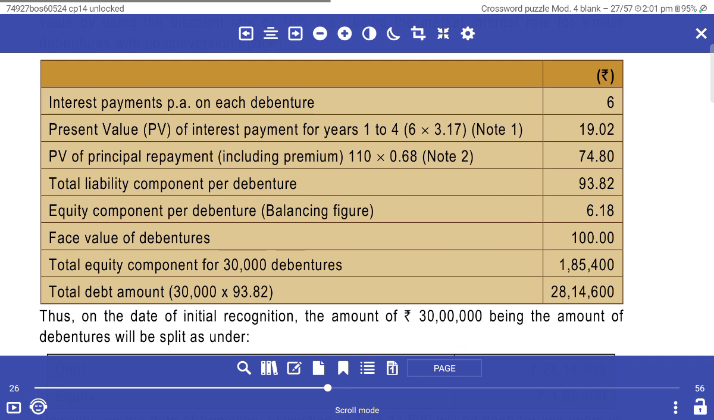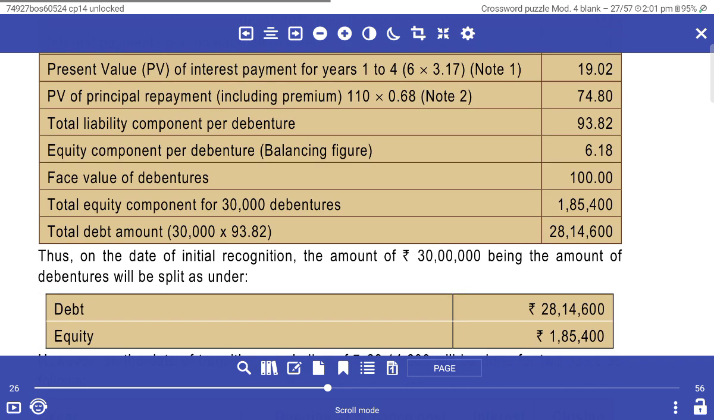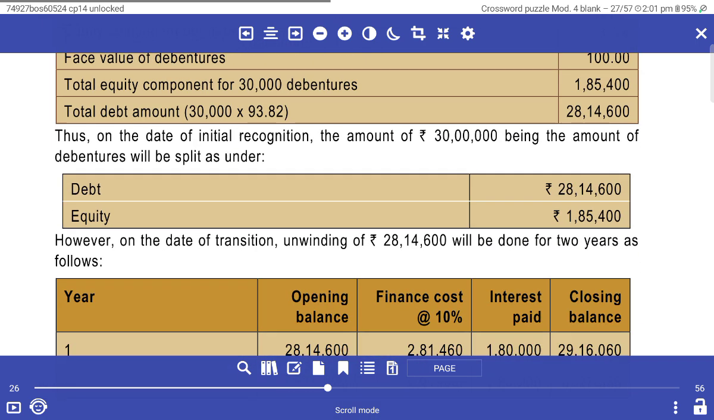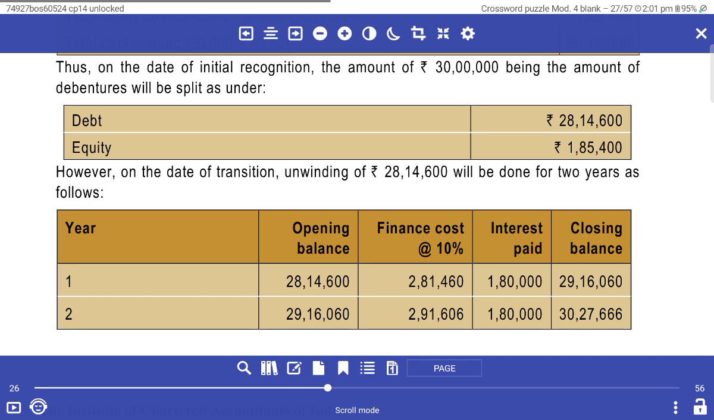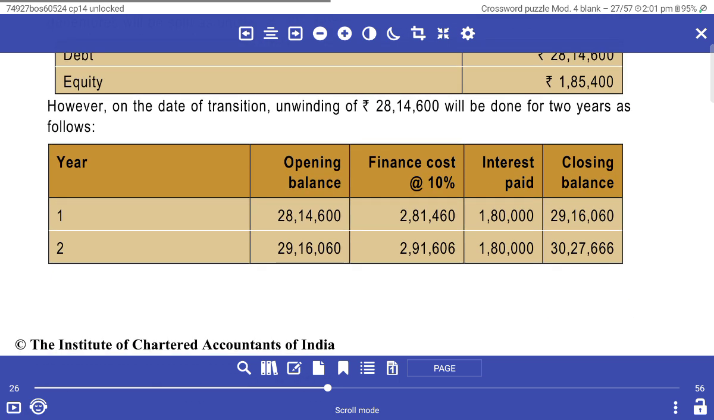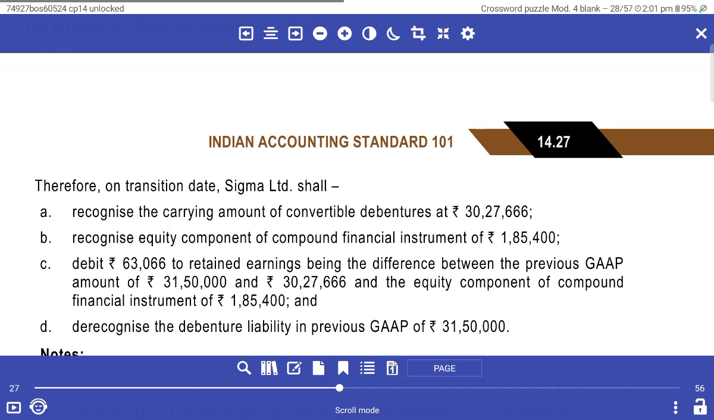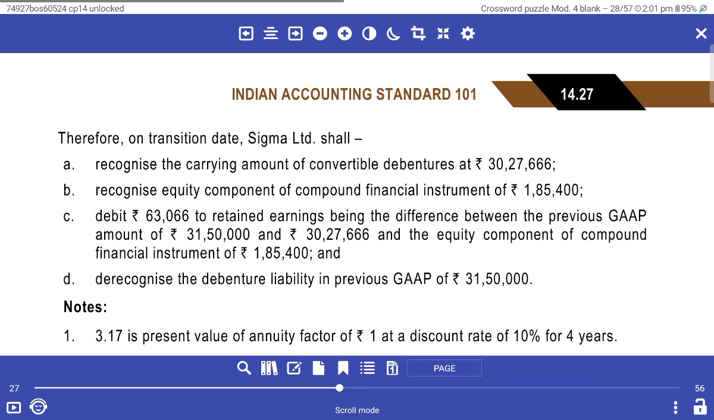The total fair value of the debenture is 1,00,000 and the liability component is 93. The equity component is the balance, 1,80,000. The initial debenture amount is debt and equity of 1,90,000. Then, in year one, the opening balance, transaction cost, 10% interest and payment of 180,000 give the closing balance. Therefore, on the date of transition, Sigma shall recognize the carrying value of the convertible debenture at 30,000 and recognize the equity component of 180,000.